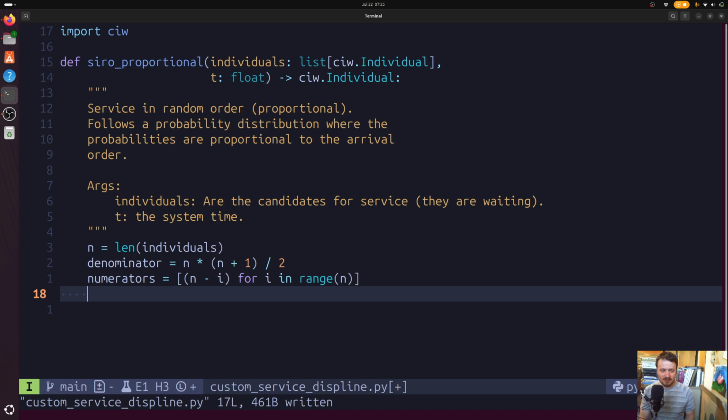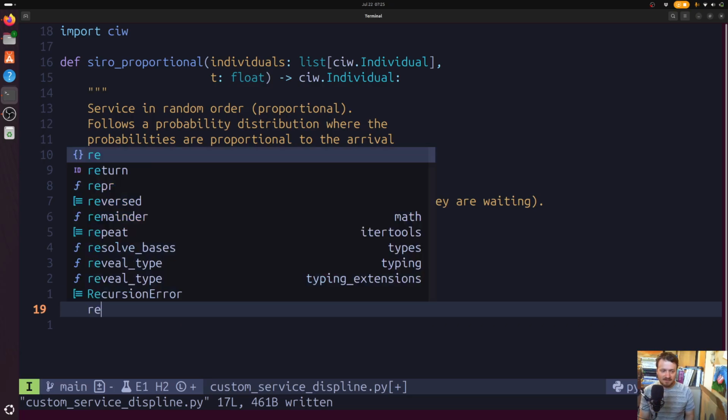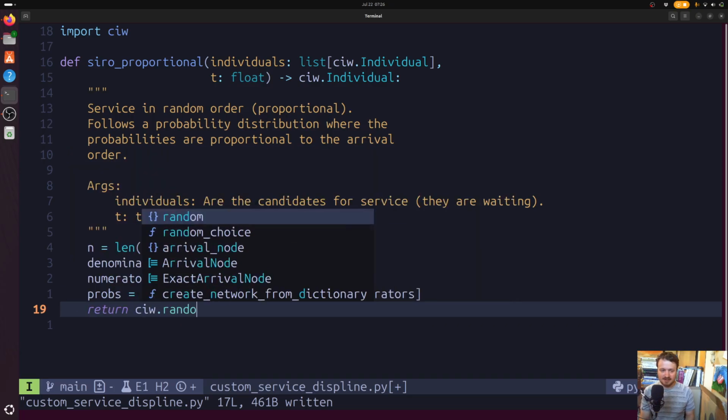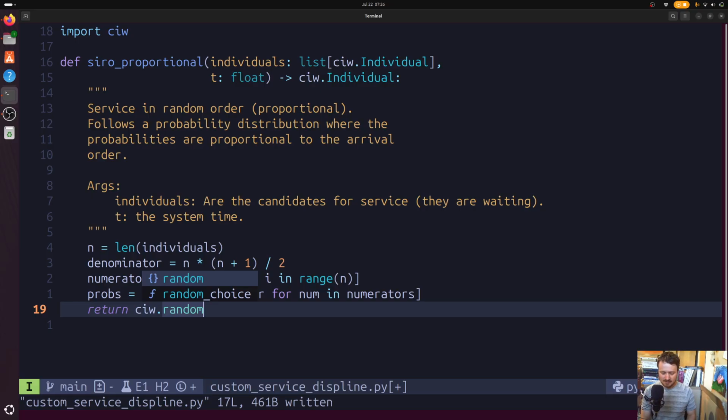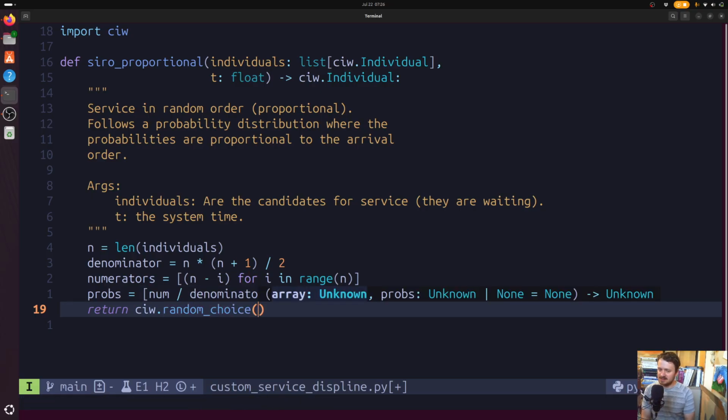So then we'll say that the probs, or probabilities, is just each numerator divided by our denominator for numerator in numerators. The documentation does this in one step, but I don't think in this case it's bad to be explicit about what we're doing. And then finally, let's return q.random.choice, which if I remember right is actually just wrapped around the NumPy choice function, so you could use that as well. But it actually doesn't matter. You don't have to use random.choice here at all.